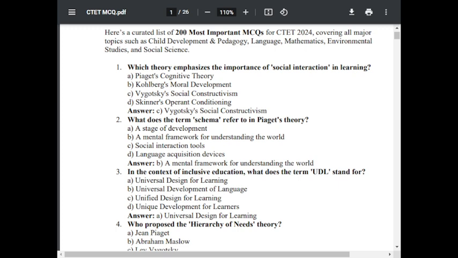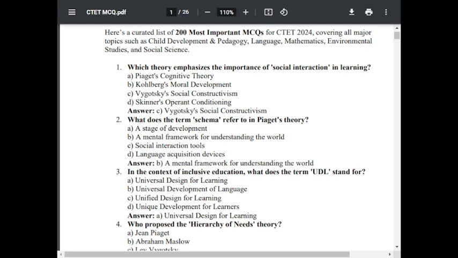Question number 2. What does the term schema refer to in Piaget theory? Option A is a stage of development, B, a mental framework for understanding the world, C, social interaction tool, D, language acquisition device. The correct answer is B. A mental framework for understanding the world. B is the correct option.